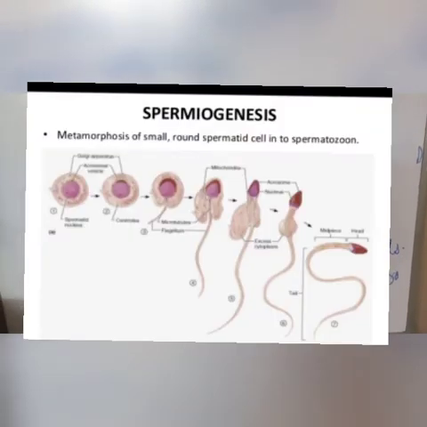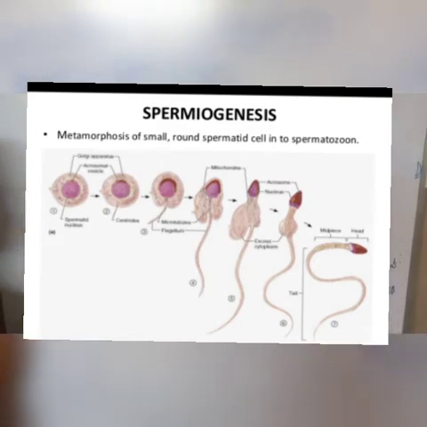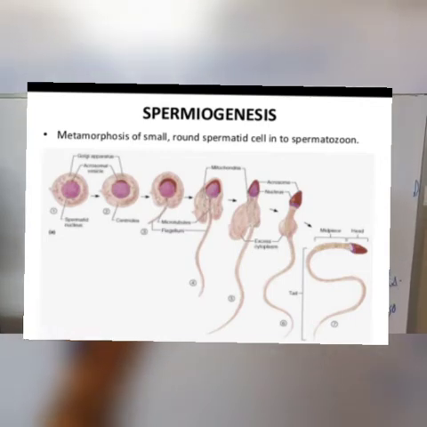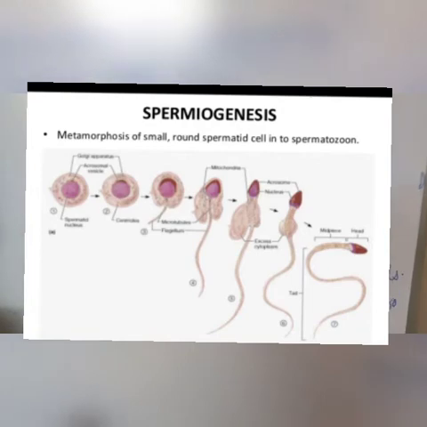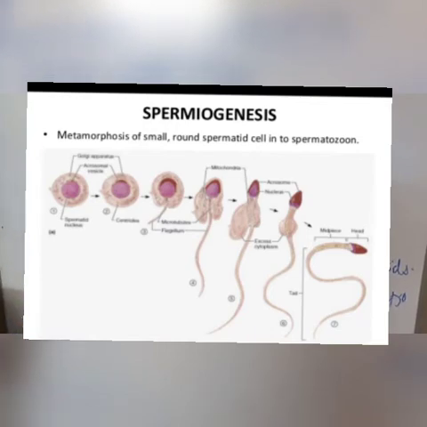The nucleus gradually decreases in size. The chromosomes become packed. As the nucleus decreases in size, ultimately the chromosomes become compact or packed.